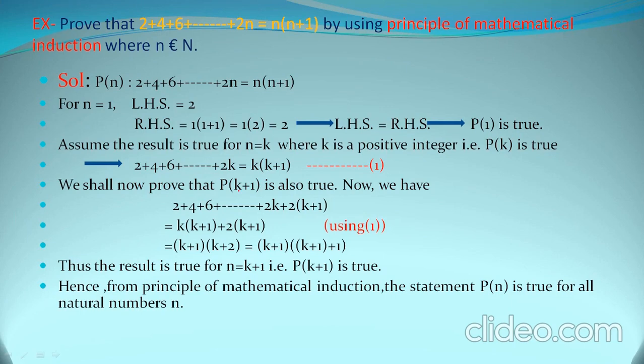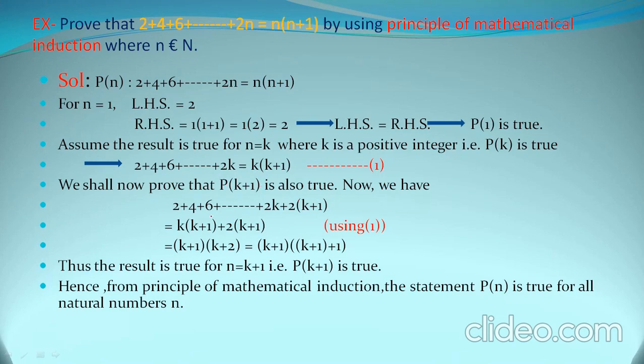Now next step is, for n equal to k plus 1, we will prove the result to be true. Now we have 2 plus 4 plus 6 plus up till 2k plus 2 into k plus 1. Consider this, add this in place of 2k, the last term we will have is 2 into k plus 1, because we are checking the result for n equal to k plus 1.